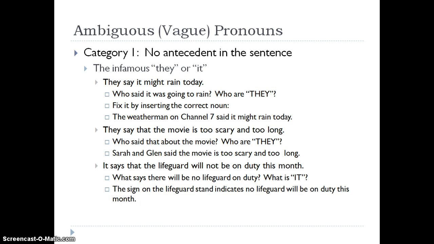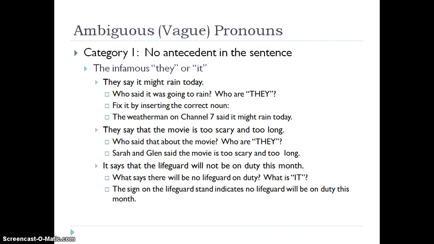In category 1, I have no antecedent in the sentence or the preceding sentence. This would include the infamous "they" or "it." In the example, "They say it might rain today." Who said it was going to rain? Who exactly are they? I can fix it by inserting the correct noun. "The weatherman on Channel 7 said it might rain today."